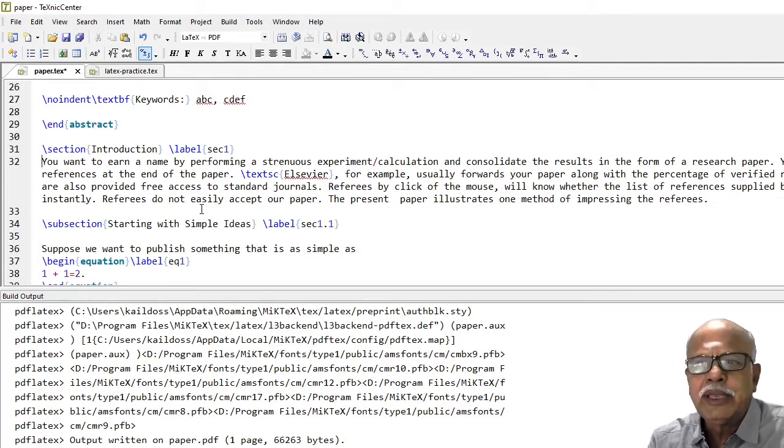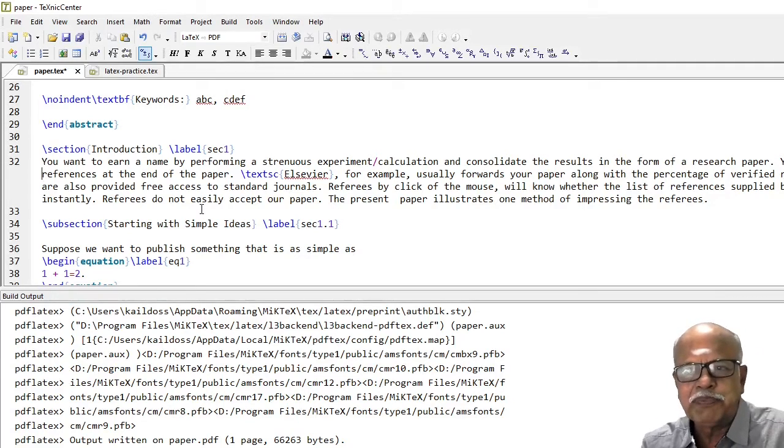Now, in the introduction, you narrate your problem. What I have narrated here is a researcher, after doing so much hard work, sends a paper to a journal. The referee usually returns the paper. How to overcome this problem? How to impress the referee? That forms the introduction for this paper.